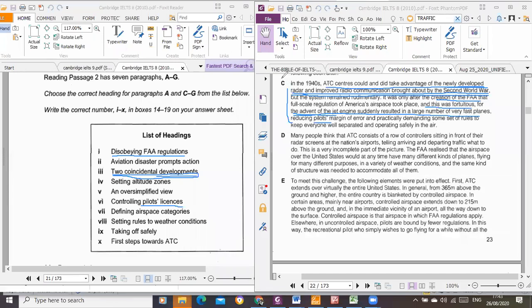Now, if they give you this paragraph C alone, the question is as good as them lifting paragraph C alone before you and asking what is the central thing, and they gave you all this list of headings. Okay, you will still have taken two coincidental developments. All right, so let's move on to paragraph D. Sorry, I'm also looking at the time. I have 30 minutes to spend on this, okay?